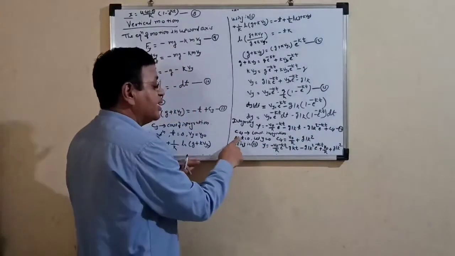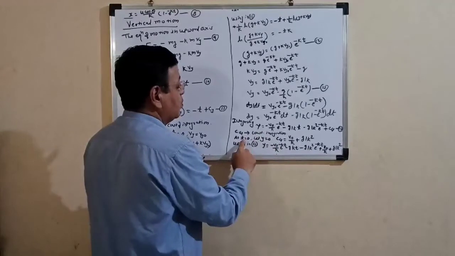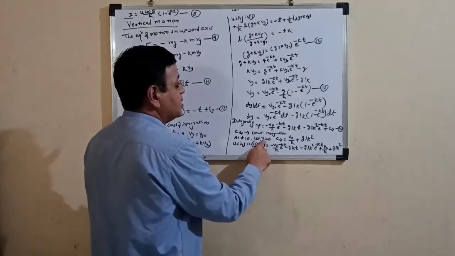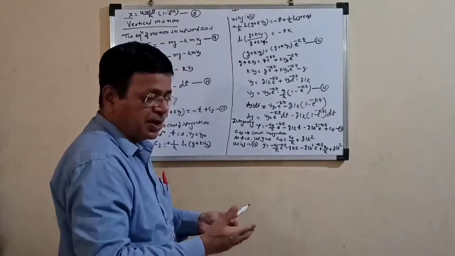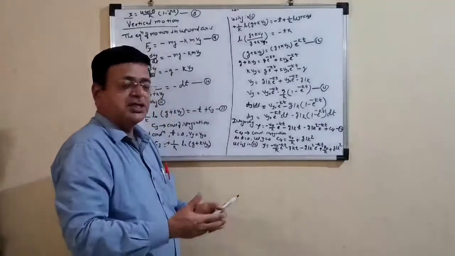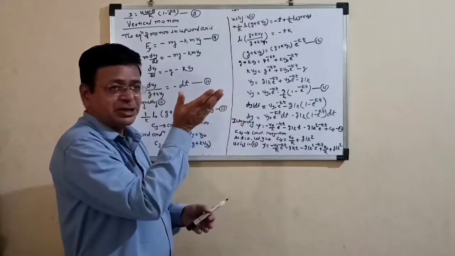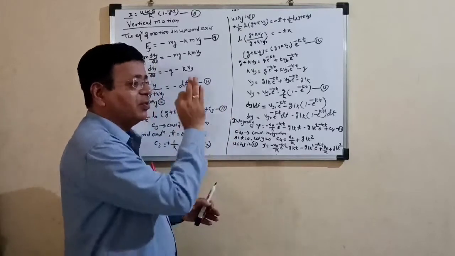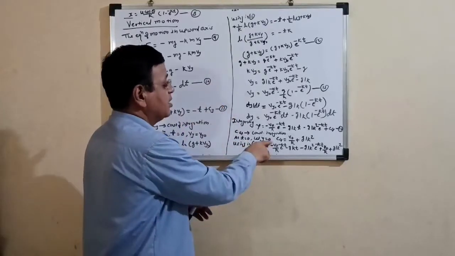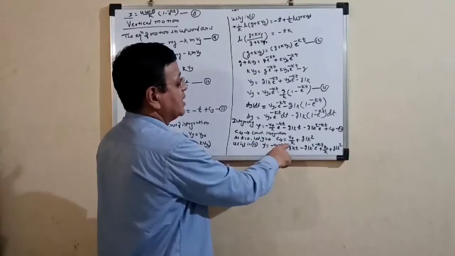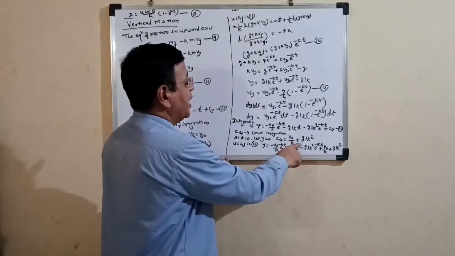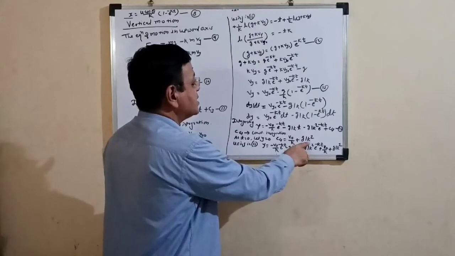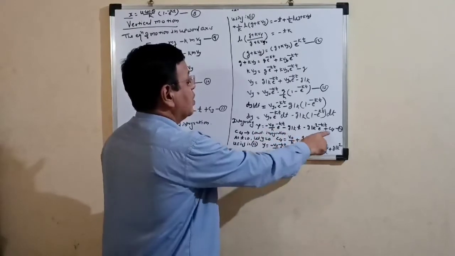Again consider the initial conditions, that is t is equal to 0, y is equal to 0, because initially when t is equal to 0, the body has not moved in the upward direction. So the displacement covered in the upward direction, along the y-axis, is equal to 0. So we get c4 is equal to vy0 upon k plus g by k square, which is the value of our constant of integration c4.